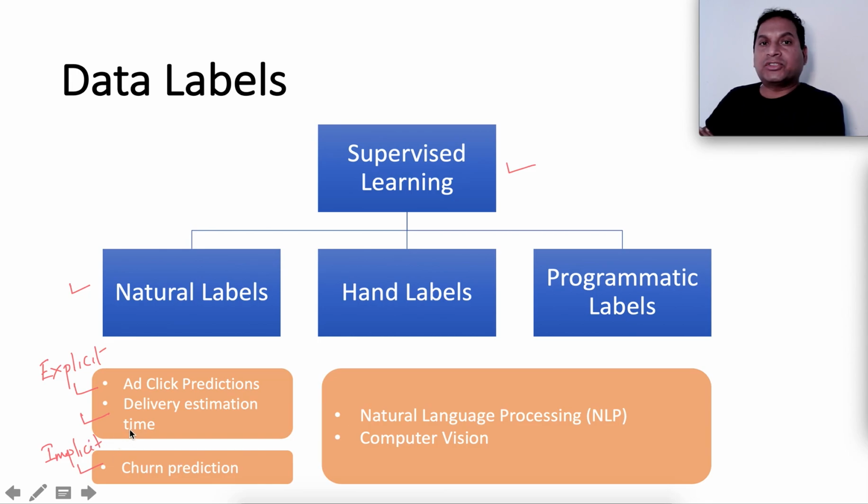These labels are either generated by the system or captured and made available as a training set to build a model. But there are scenarios where these labels are not automatically created or generated, but have to be manually labeled. So there are techniques like hand labels or programmatic labels. And especially you will encounter this situation in natural language processing or computer vision kinds of problems.